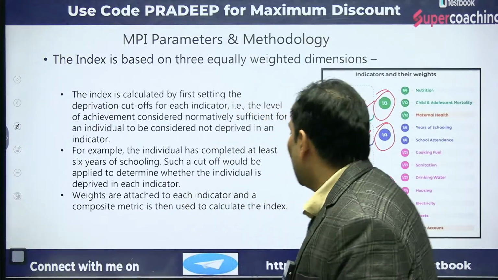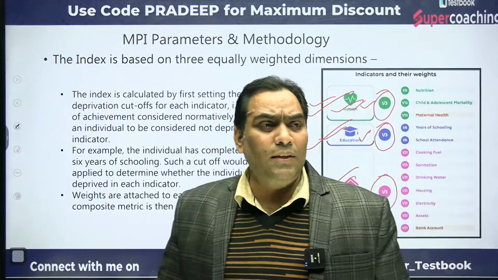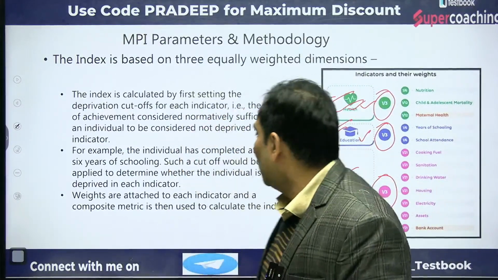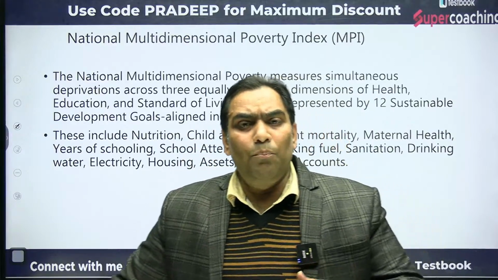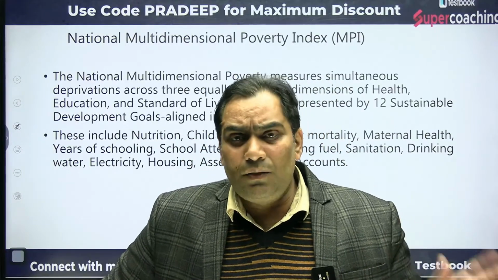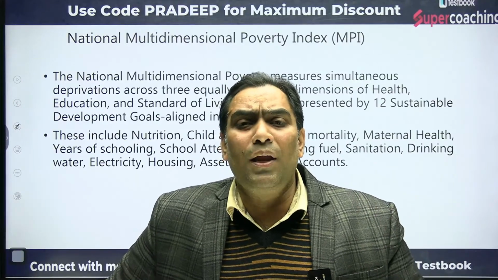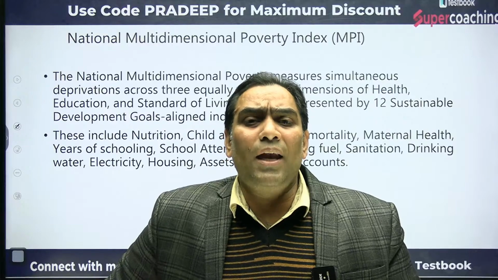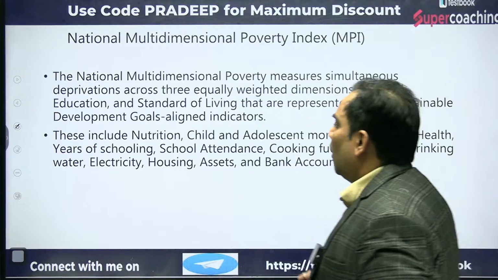Similarly, there are dimensions of standard of living. Let me tell you that the multidimensional poverty index is measured on three components, and these are subdivided into various sub-dimensions.